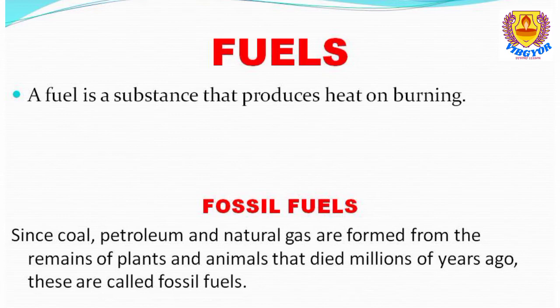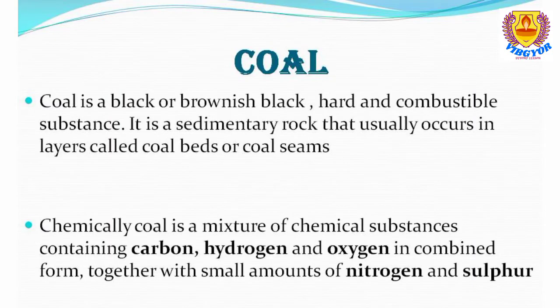So they are known as fossil fuels. And there are three fossil fuels, which we have already learned: coal, petroleum, natural gas.